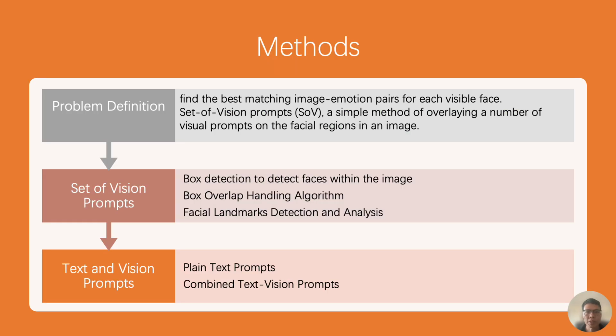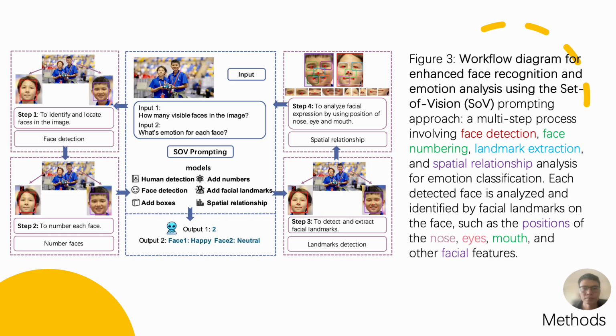Our goal is to match each visible face with its corresponding emotion. Using a set of vision prompts, we detect faces using bounding boxes, handle overlaps with an algorithm, and analyze facial landmarks to enhance emotion regulation. Finally, we use both plain text and combined text and vision prompts for comprehensive emotion analysis.